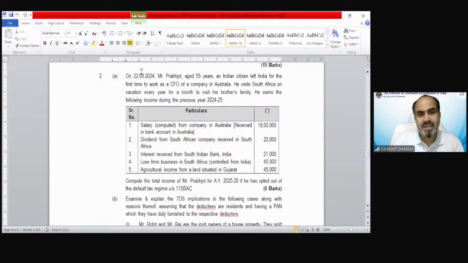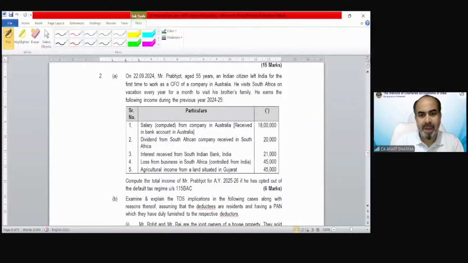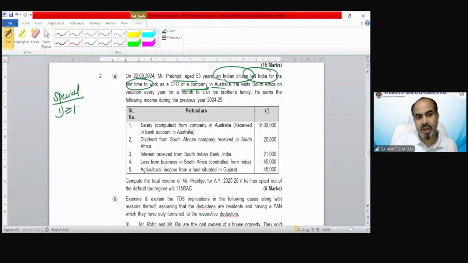On 22nd September 2024, Mr. Prabjot, age 55 years, Indian citizen, left India for the first time to work as a CFO in a company in Australia. Because he left for employment purpose, the special case is applicable. So condition 1, more than or equal to 182 days, will apply.